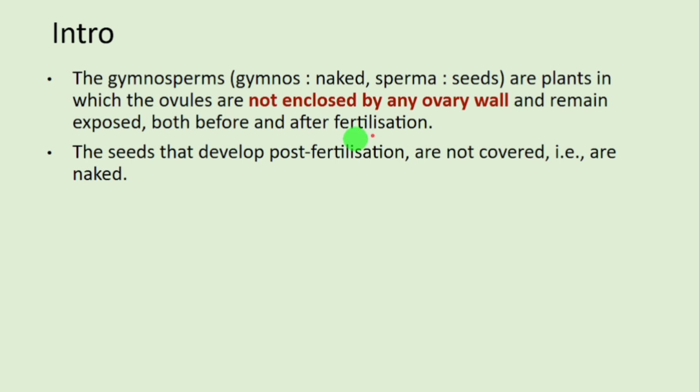Gymnosperms are plants in which ovules are not enclosed in any ovary wall. They are non-flowering plants, so there is no flower, no ovary, and the ovules remain exposed both before and after fertilization. The seeds that develop post fertilization are not covered, therefore they are naked.